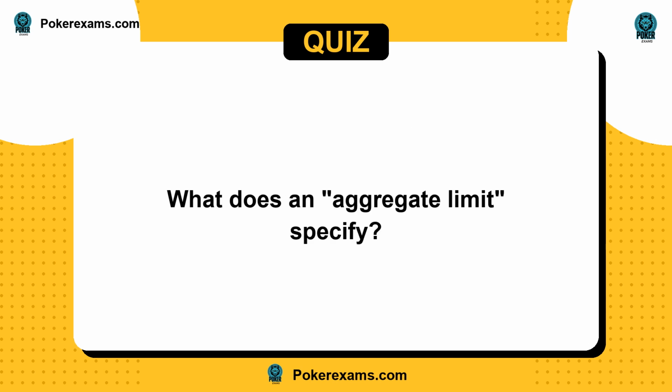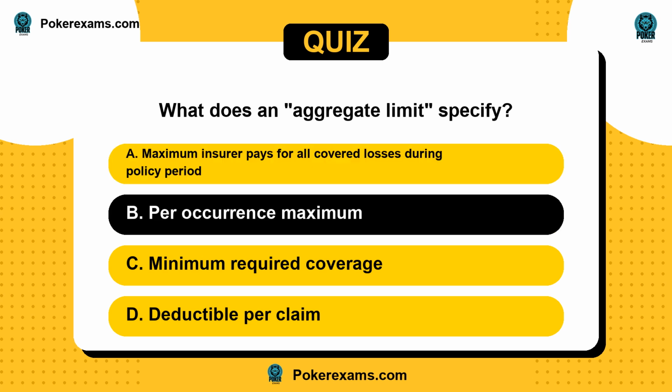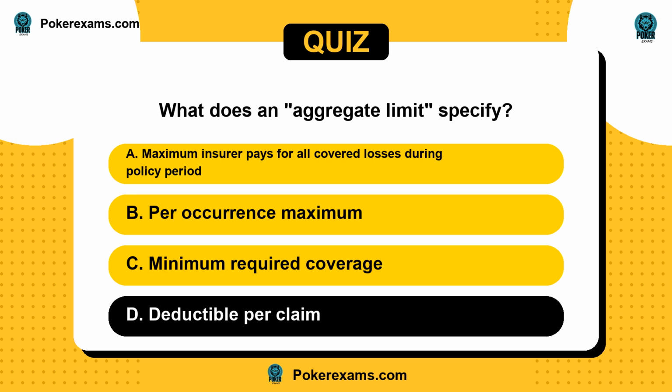Next question. What does an aggregate limit specify? Is it A, maximum insurer pays for all covered losses during policy period? Or B, per occurrence maximum? C, minimum required coverage? Or D, deductible per claim?